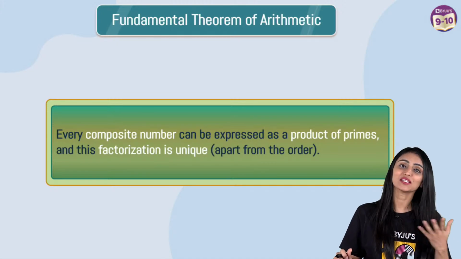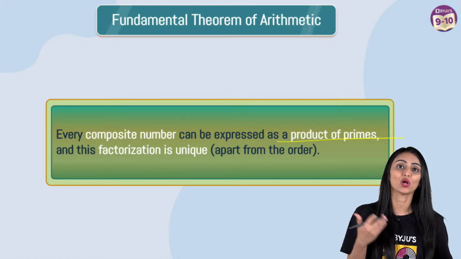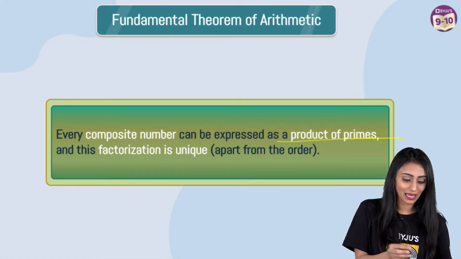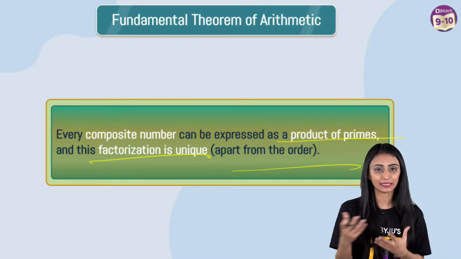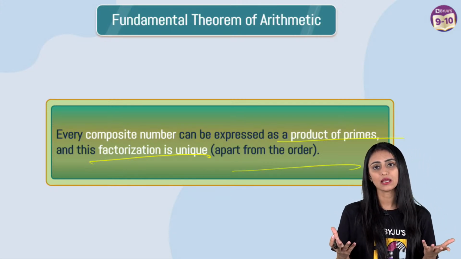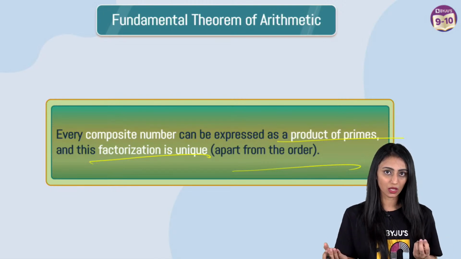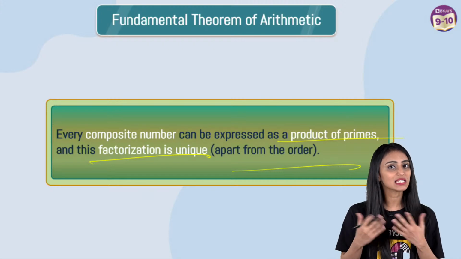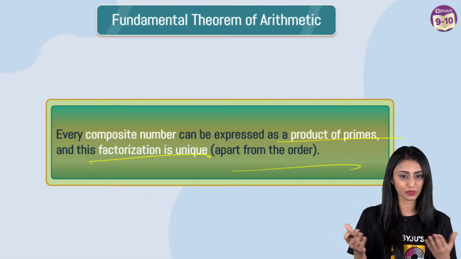That's awesome. So what is the fundamental theorem of arithmetic? Every composite number can be expressed as a product of primes, right? And this factorization is unique apart from the order in which we write it. Yes, obviously this factorization is going to be unique for every number. If I talk about 6, it's 2 times 3. Or whether I write 3 times 2, it will give me 6 only. It's not going to give me any other number. And here 2 and 3 are prime numbers, right?